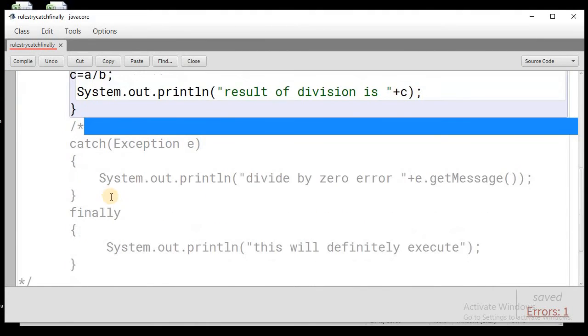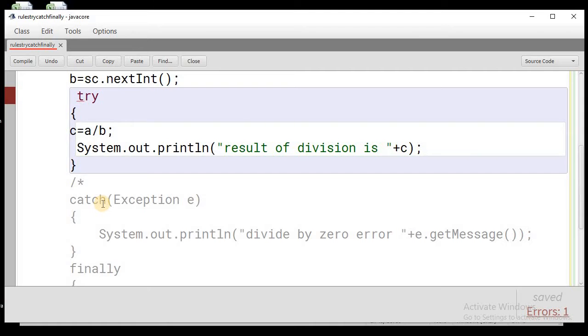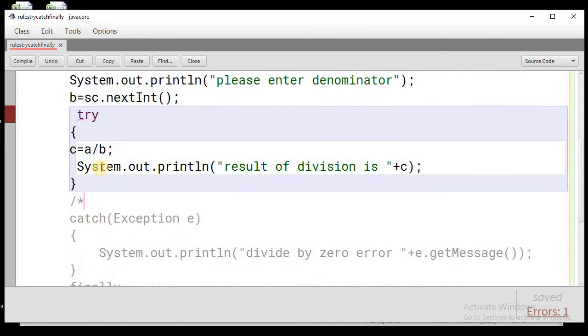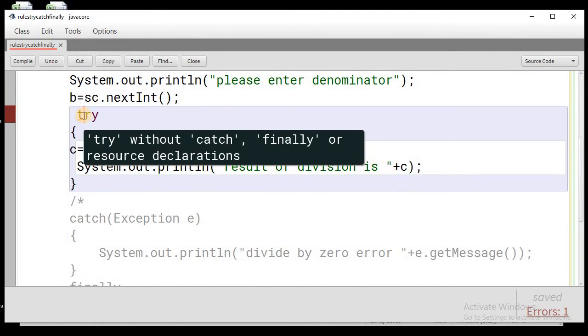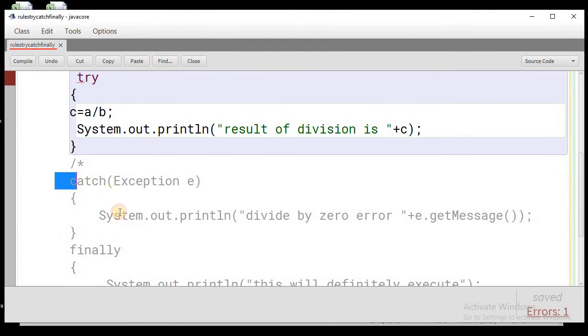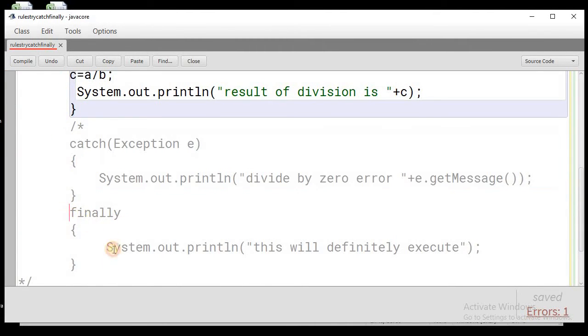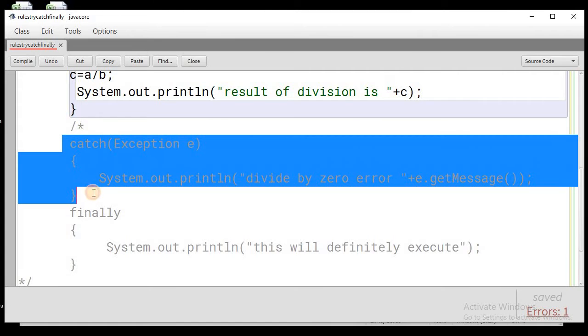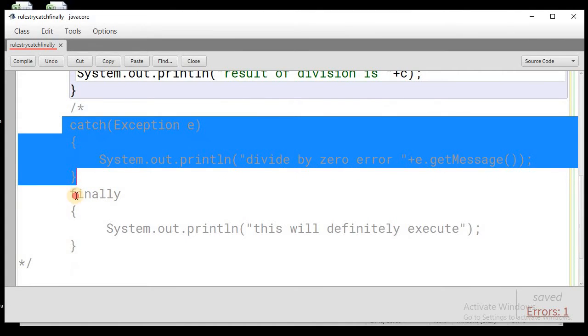You can see with this try block I have not used either the catch or the finally block. So this is just a try block. It is giving the error: try without catch, finally or resource declaration. So you have to use at least one, either a catch or a finally block.